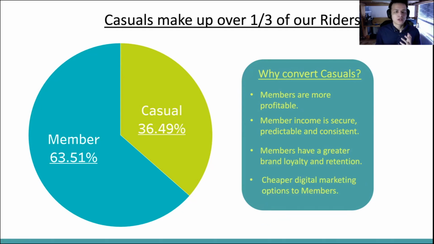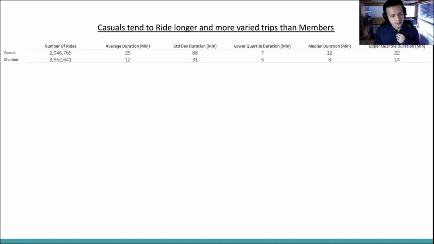On top of that, digital marketing efforts are far cheaper to members than casuals due to having a direct point of contact. In summary, the data definitely backs up the point that we need to improve the conversion of casuals to members. Continuing our overview of the data, I'd like to show you a couple of summary statistics. Here we have a table showing the number of rides, the average, standard deviation, lower quartile, median, and upper quartile of trip duration minutes, broken down by user type, casual and member.